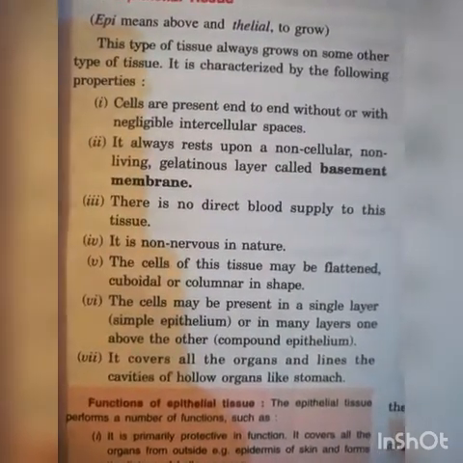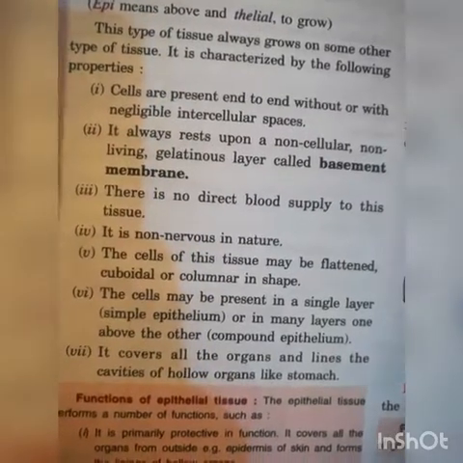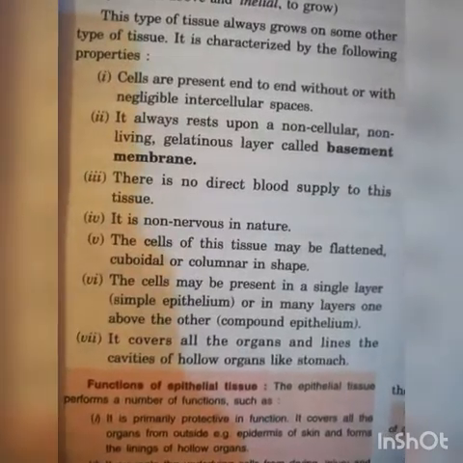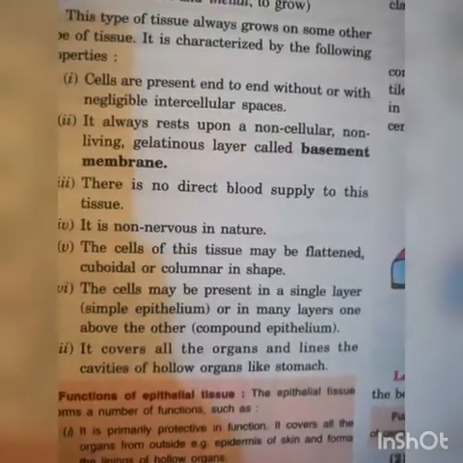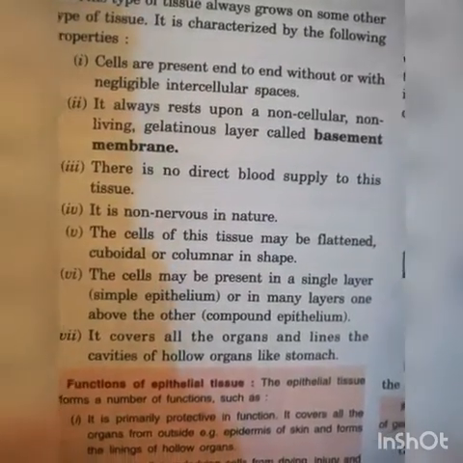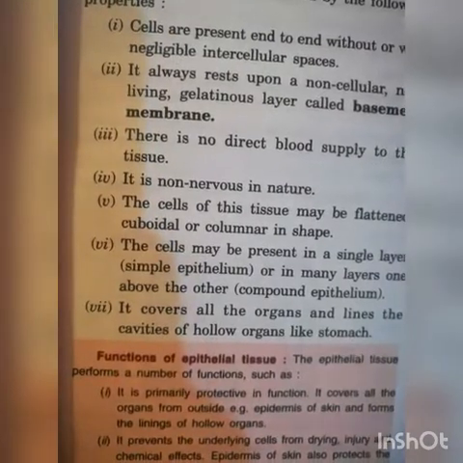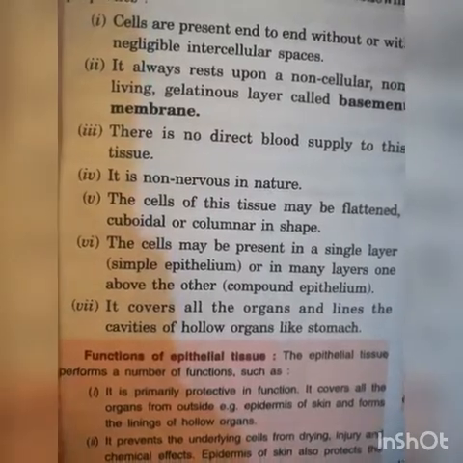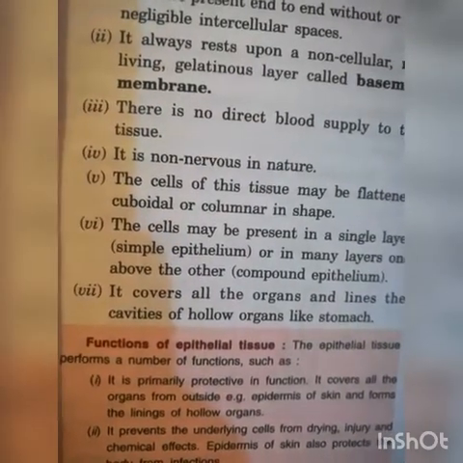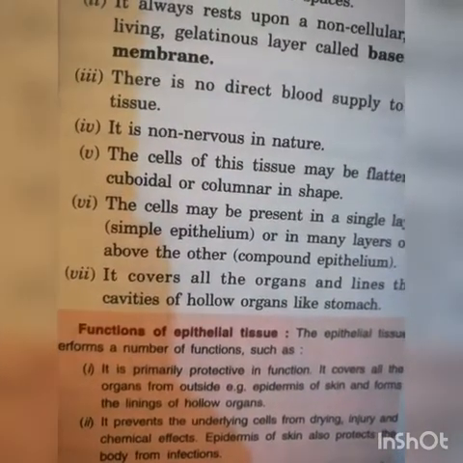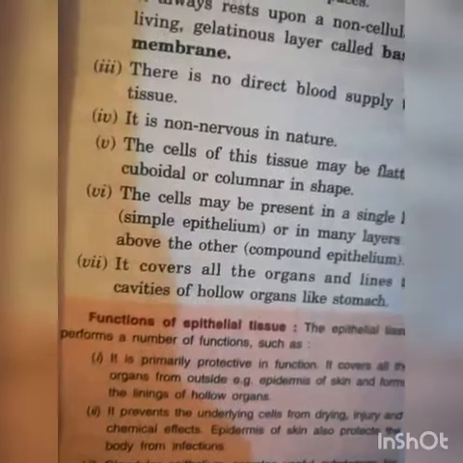Cells are present end to end without, or with negligible, intercellular spaces. Second, it always rests upon a non-cellular, non-living gelatinous layer called the basement membrane. Third, there is no direct blood supply to this tissue. Fourth, it is non-nervous in nature. Fifth, the cells of this tissue may be flattened, cuboidal or columnar in shape.